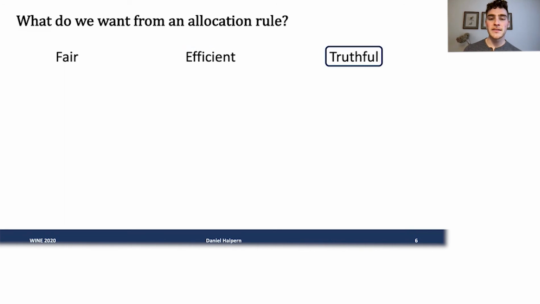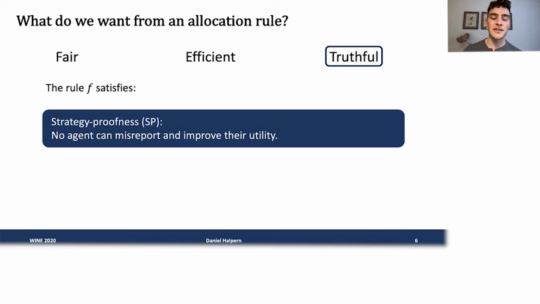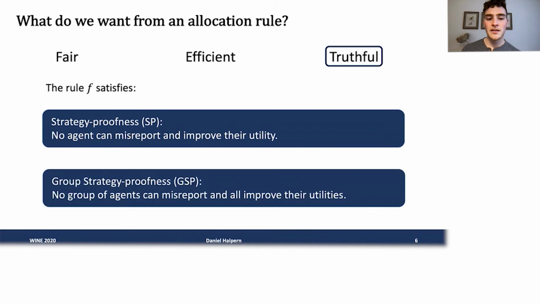Finally is truthfulness. Here we're hoping to find a rule such that agents are incentivized to tell us the truth. This makes it easier for the agents. They don't have to think about gaming the system, and it has other good benefits. The main one is known as strategy-proofness: no agent can misreport their true valuations and then end up with better utility. A strengthening of this is group strategy-proofness. Not only is this true for a single agent, but there's no group of agents that can misreport such that they all improve their utilities.